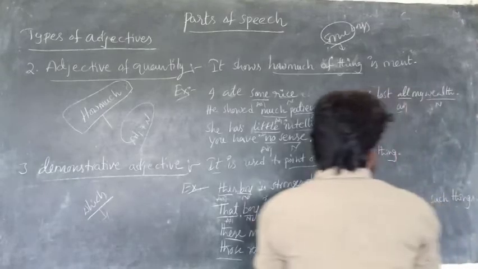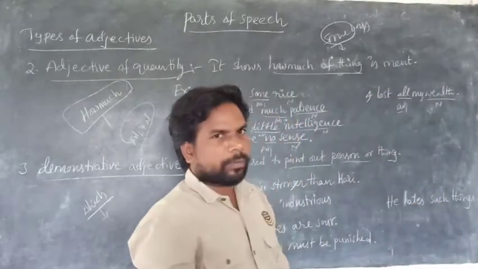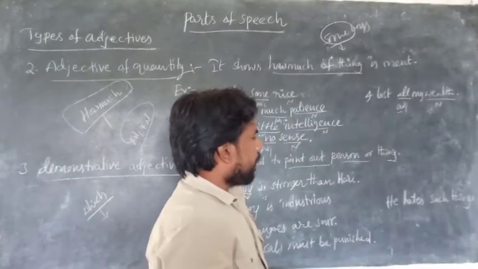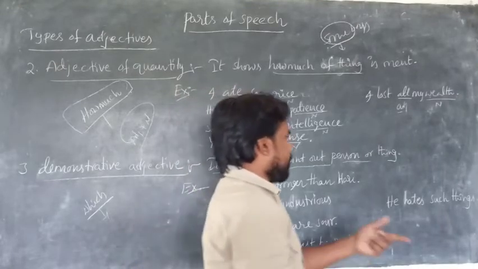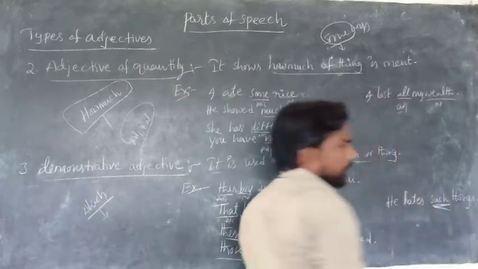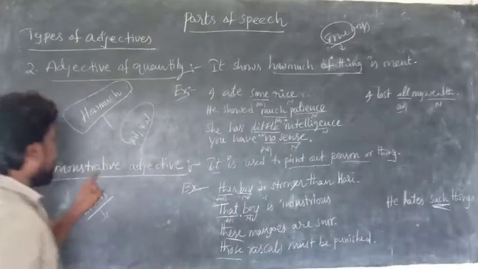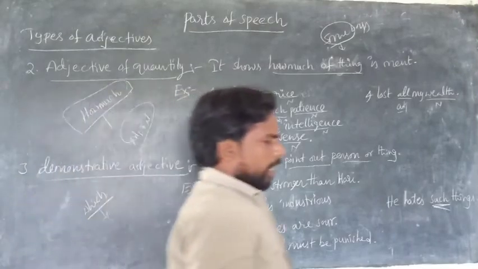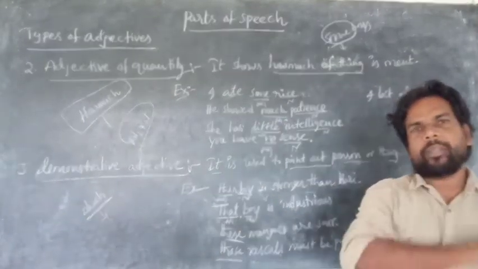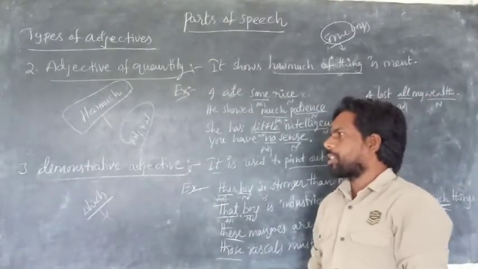And one more example is there. He hates such things. What does he hate? Or which kind of things does he hate? Such things. Such is called a demonstrative adjective. Is it clear?